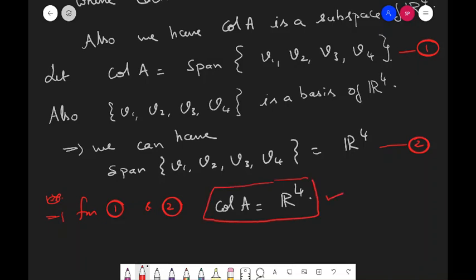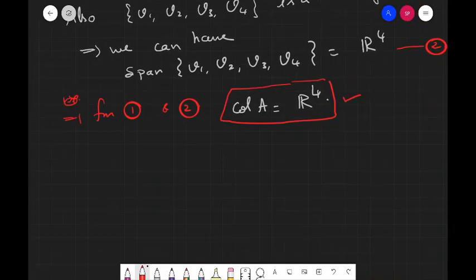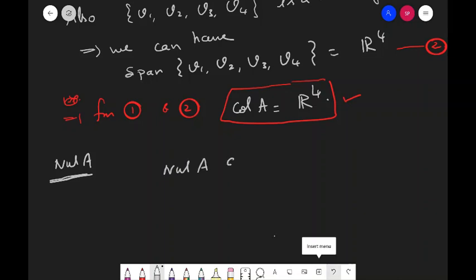And let us look at the second condition. What is that about null A? We know that, according to a known theorem, null A must be a subspace of Rn, where n is the number of columns.